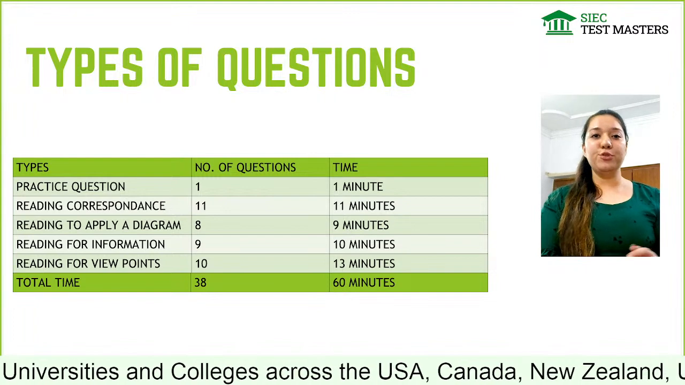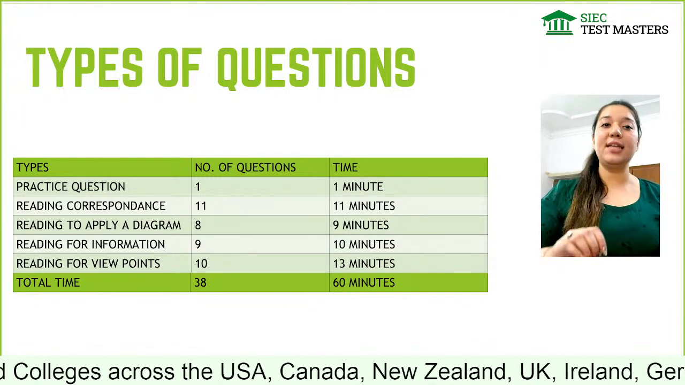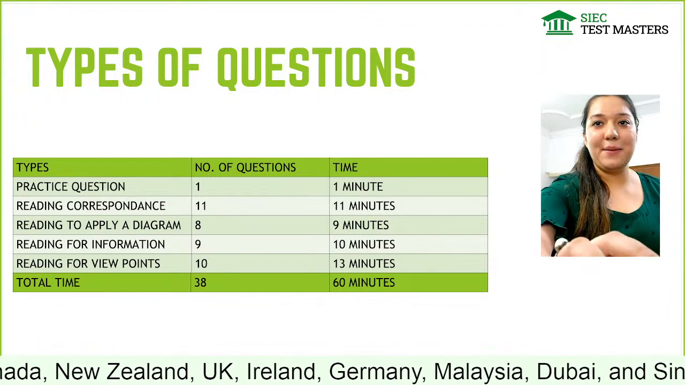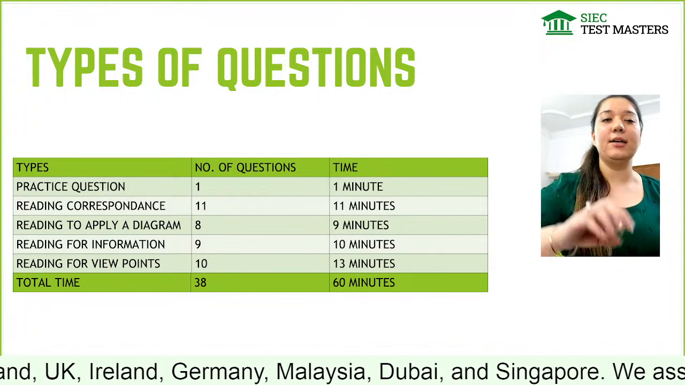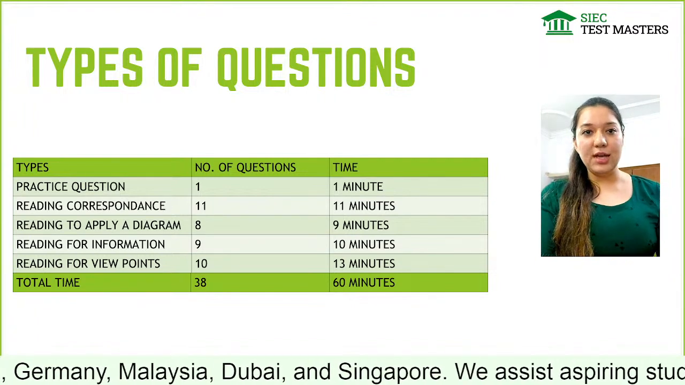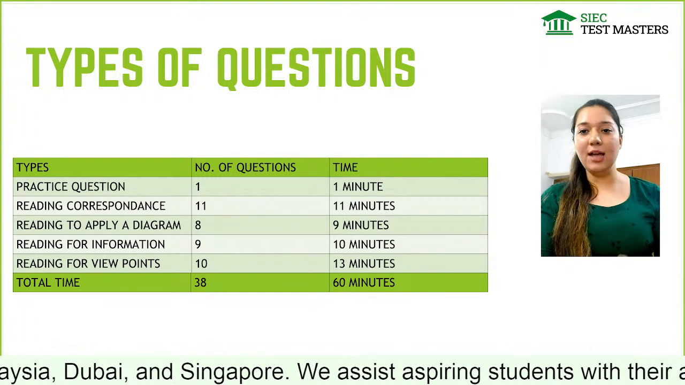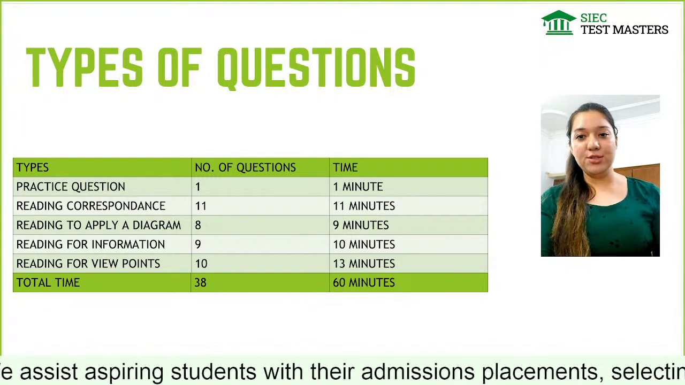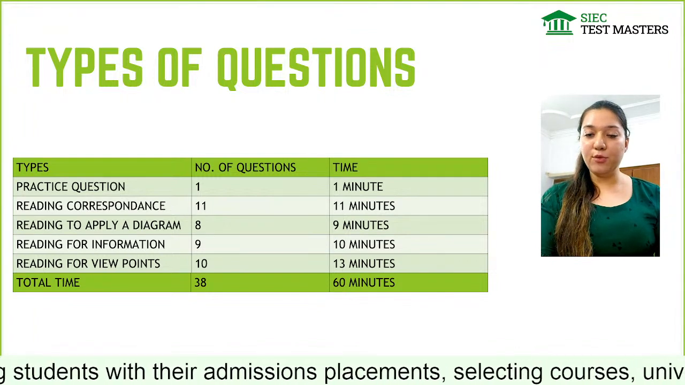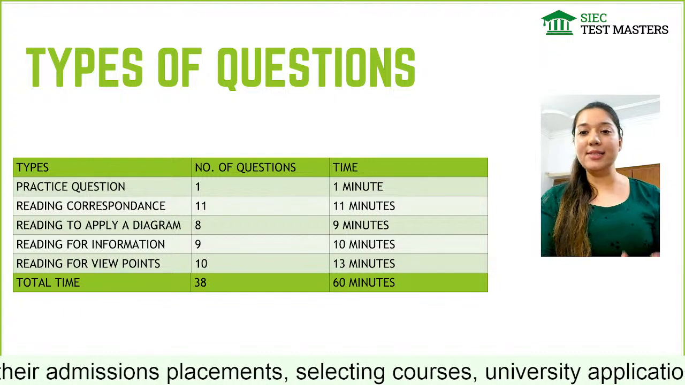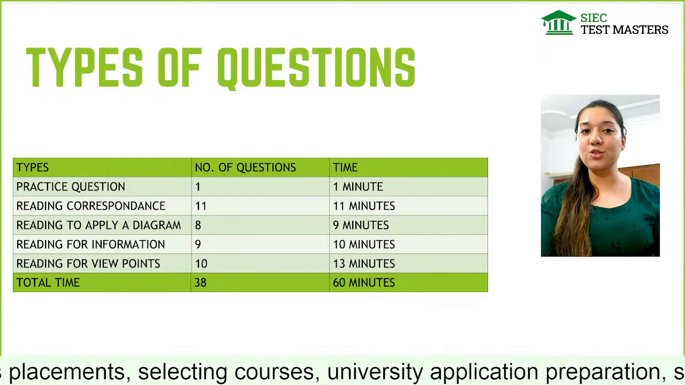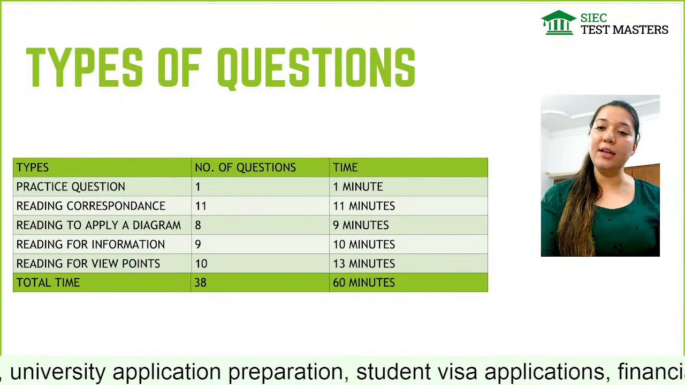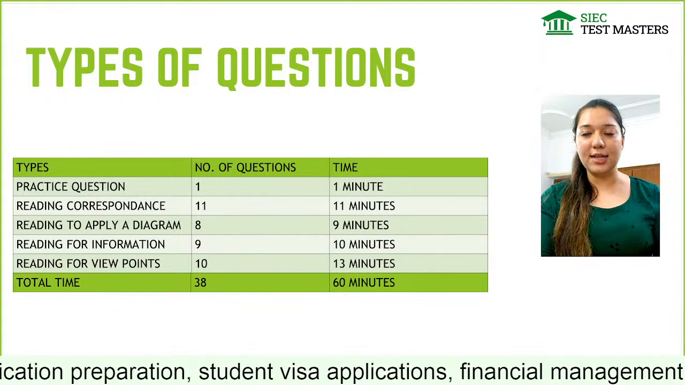Now, if I move to the next slide, it shows the types of questions in CELPIP. As I told you, we have a 1 hour reading exam and you will get 38 questions in this. We have 5 parts: as you can see on the screen, the practice question, reading correspondence, reading to apply a diagram, reading for information, and reading for viewpoints, along with the number of questions and the time given.